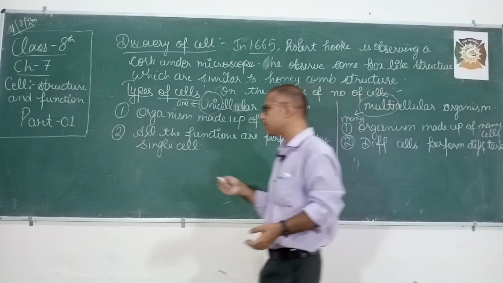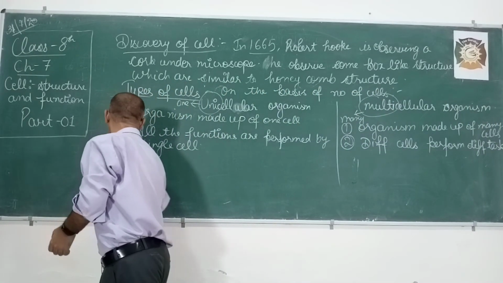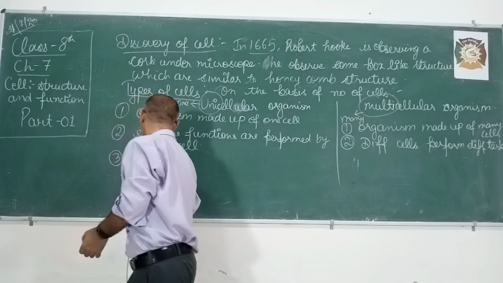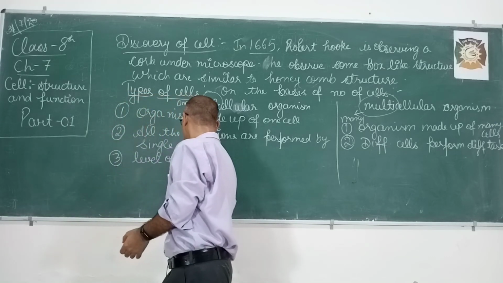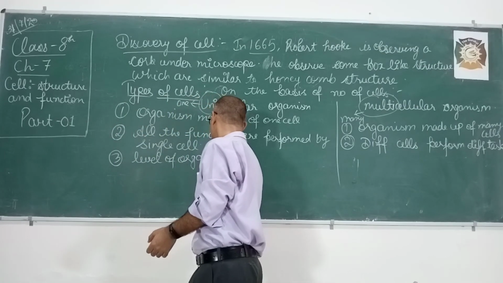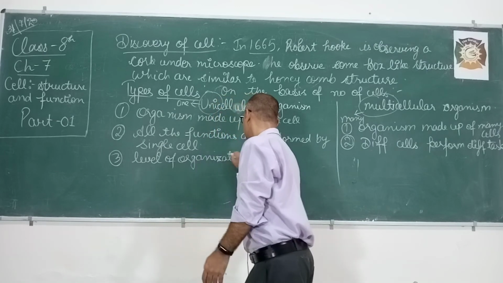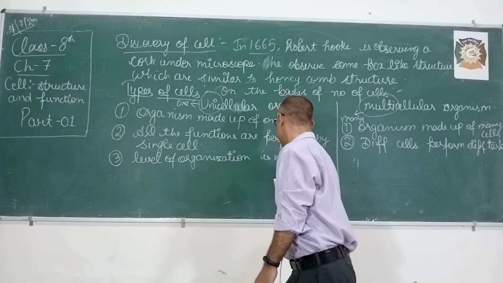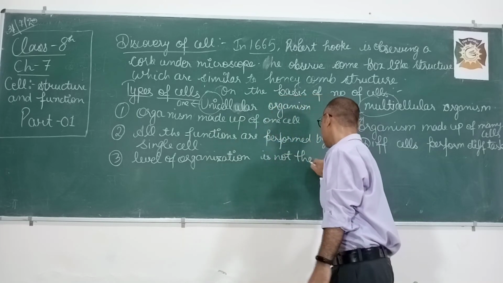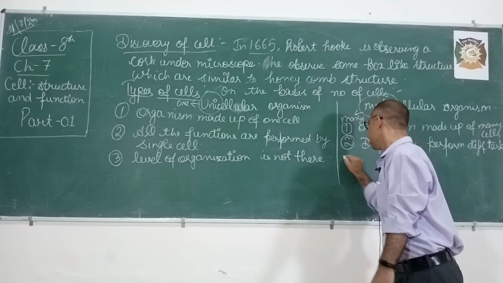Okay, the next difference is level of organization. Level of organization is not there in unicellular organisms.